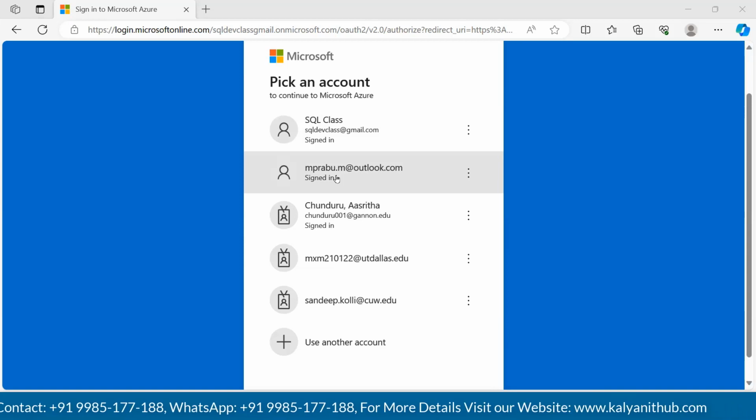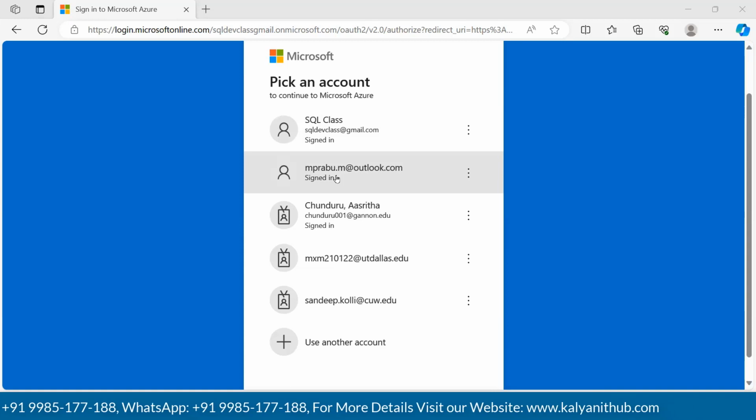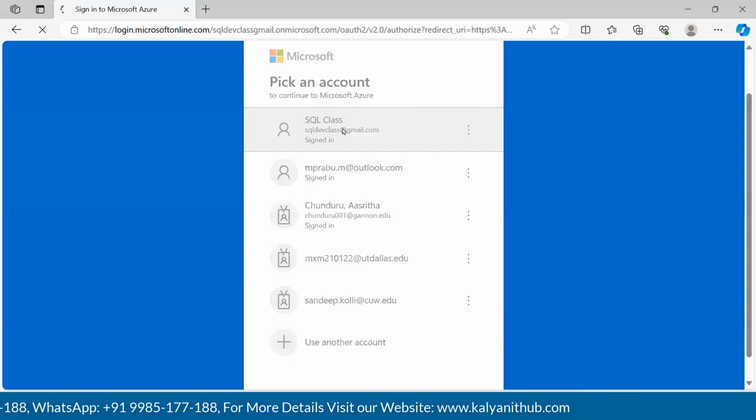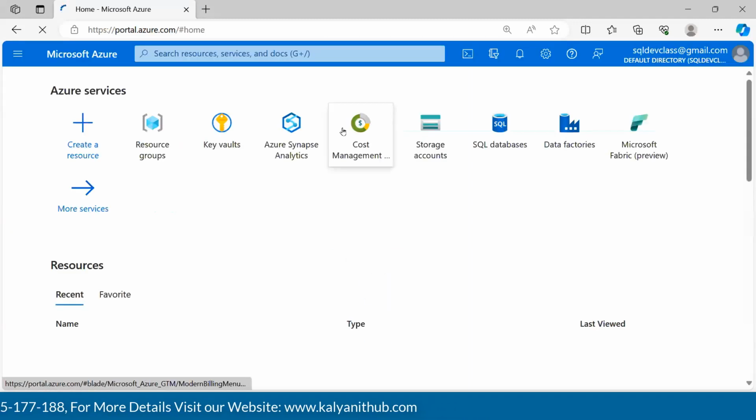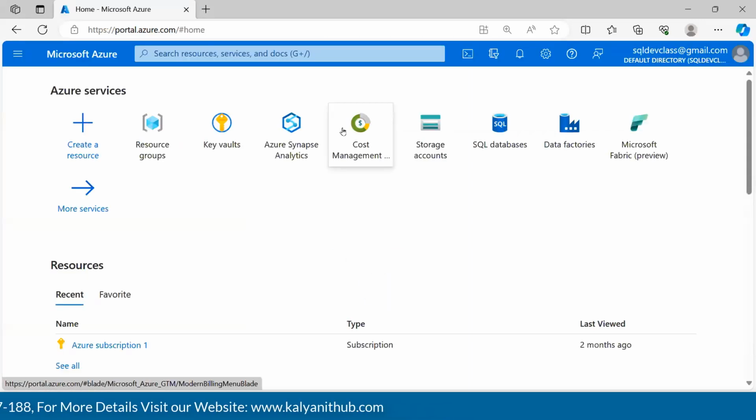But what is more important at this point of time is, let's get into an account and start understanding creating Azure SQL Server. For that, I have used the first account on the screen, which is sqldevclass@gmail.com.